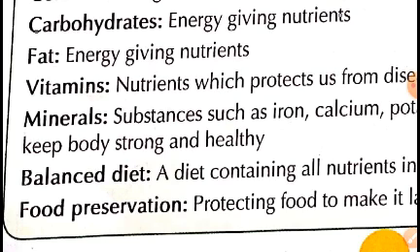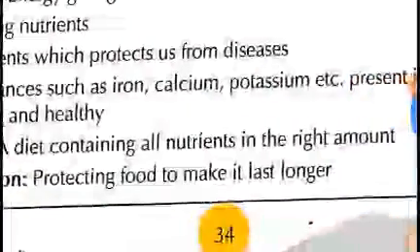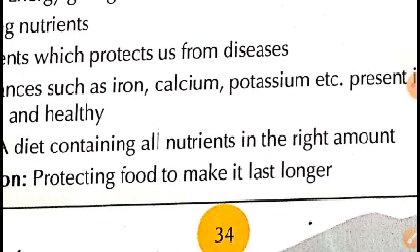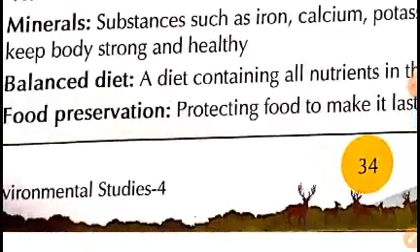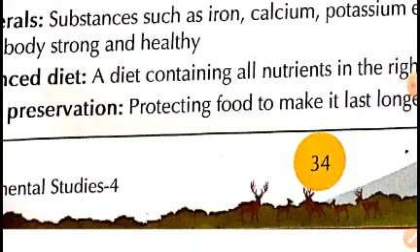Balanced diet. A diet containing all the nutrients in the right amount needed by our body to perform various activities is called balanced diet. Food preservation. Food preservation is a method by which we can keep the food for a longer period of time.